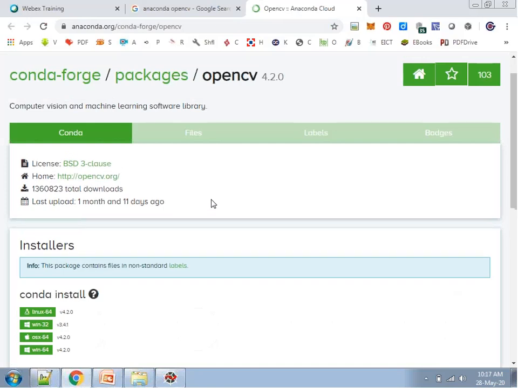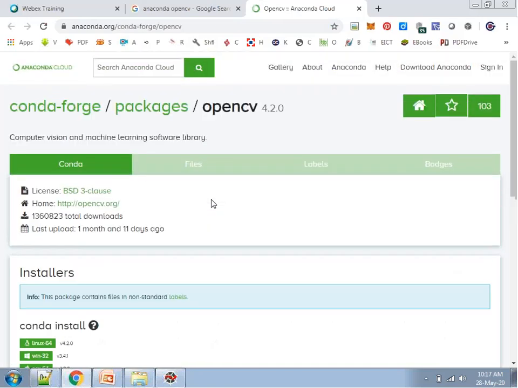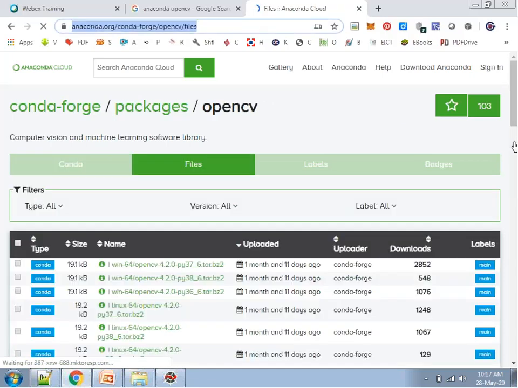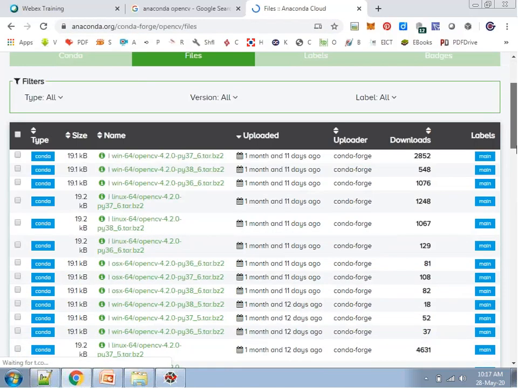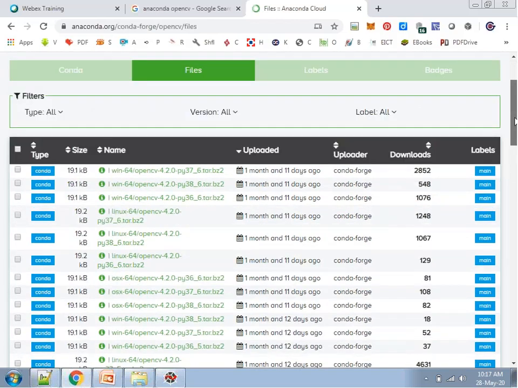But otherwise, if you download and install the latest version of Anaconda, then OpenCV will be available with it. Okay. So you can see computer vision and machine learning software library. If you want to see different codes, that is also available. Its source codes are available.